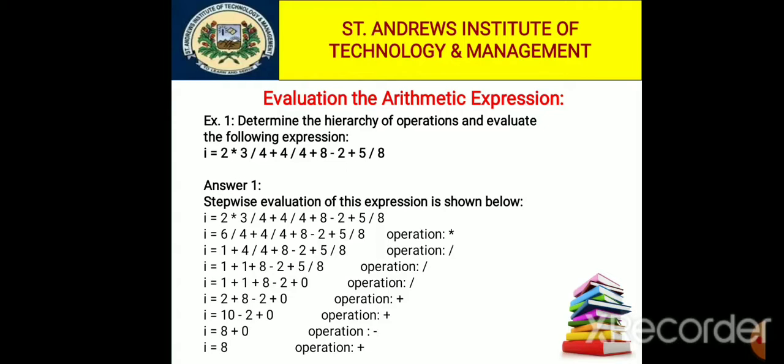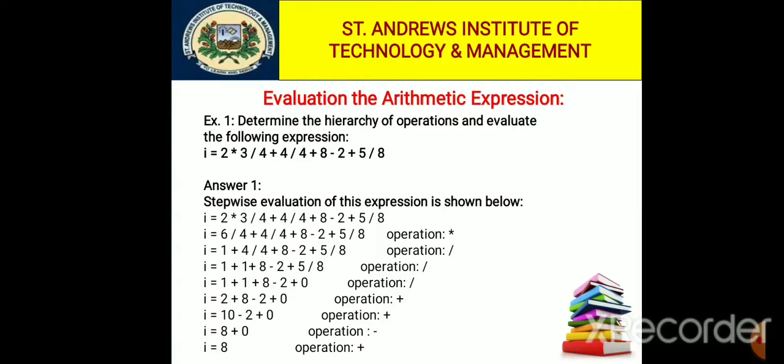So we choose left to right associativity. Left to right, the first operator available is multiply. So 2 into 3 is 6. We already know that at one time only one operation is evaluated and the rest remains the same.